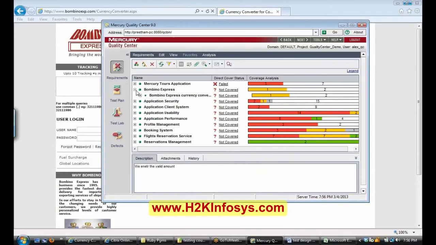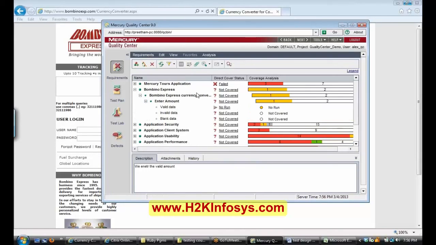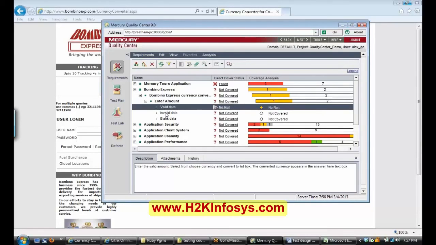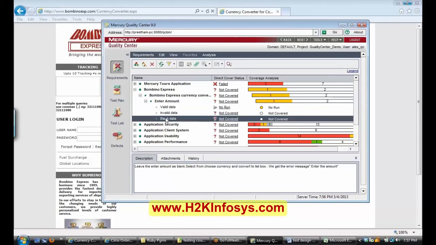Okay. So here my doubt was, is this correct? Below Bombina Express currency converter, there's no need of this enter amount, right? Below Bombina Express currency converter only I can write valid data, invalid data, and blank data, right? Yes, you can do that. Okay, so there is no need of this enter amount. No. Okay, so this is correct, my approach. Yes. Okay, fine. Yeah, thank you.